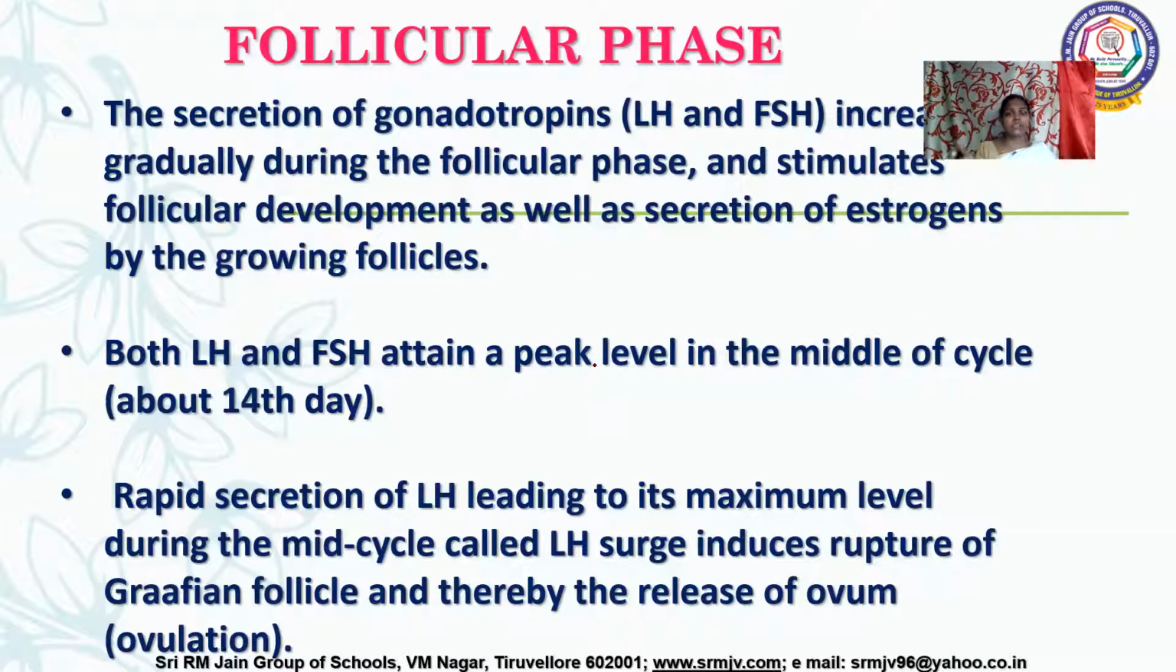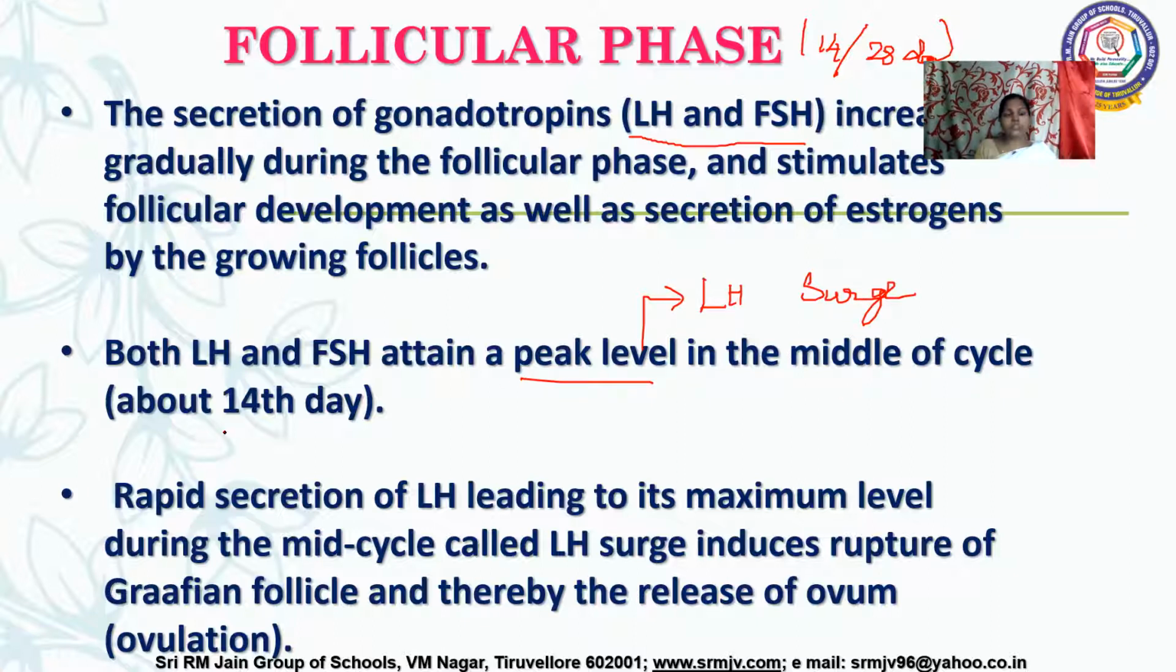So this LH and FSH period remains for 14 days of that 28 days cycle. By the 14th day, by the middle of this 28 days, what happens? This LH and FSH hormone amount is increasing gradually, and it attains a peak. This stage where it attains a peak, we call the LH surge.